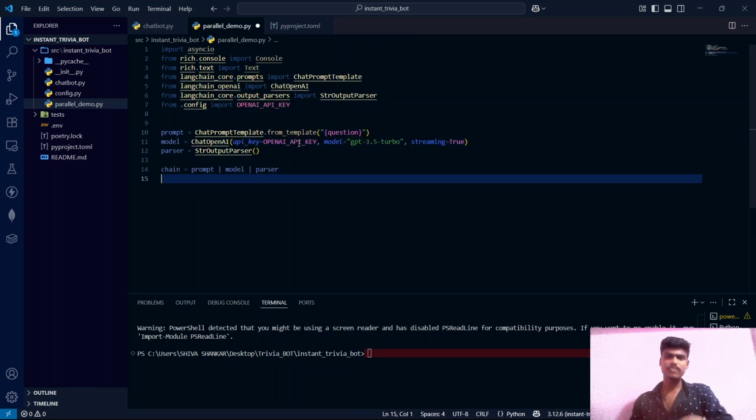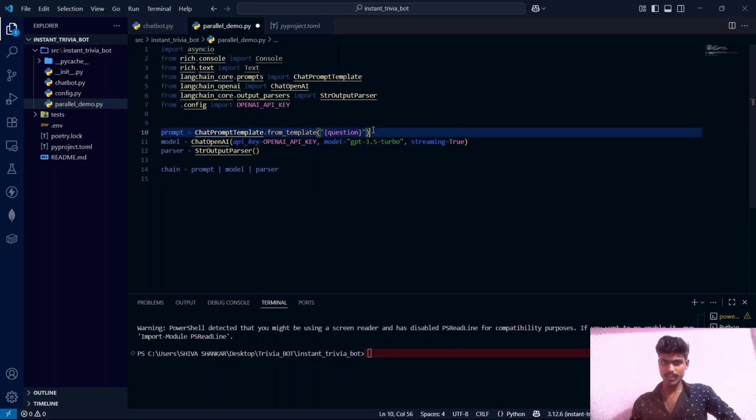Now this part also remains the same. We are creating a prompt template. We are initializing the model. We are also creating a parser. Now we have defined a chain.